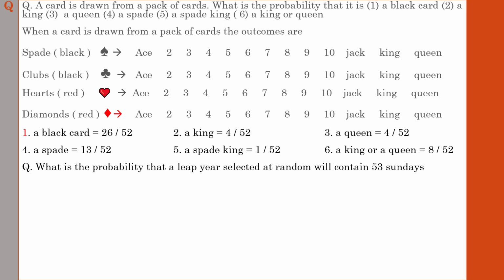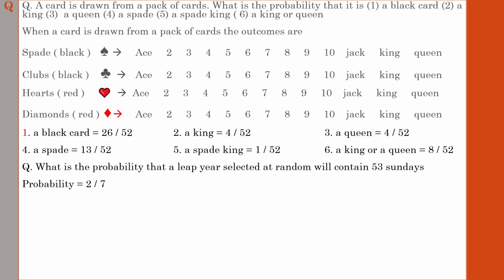What is the probability that a leap year selected at random will contain 53 Sundays? Before we go into that, you need to familiarize yourself with a few things. We know that there are 365 days in a year, and in a leap year the number of days will be 366.